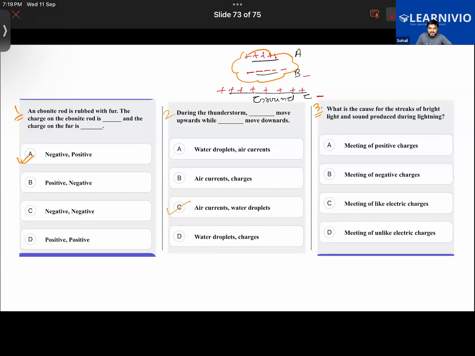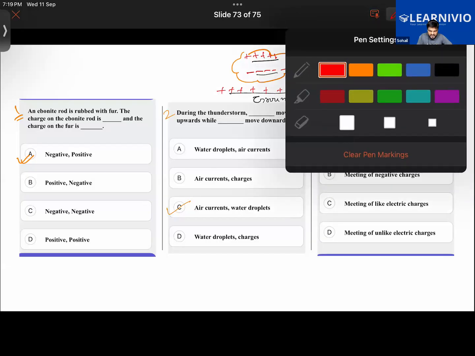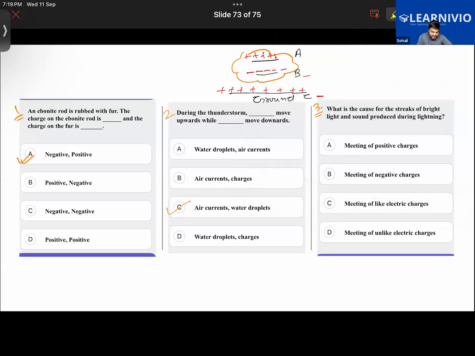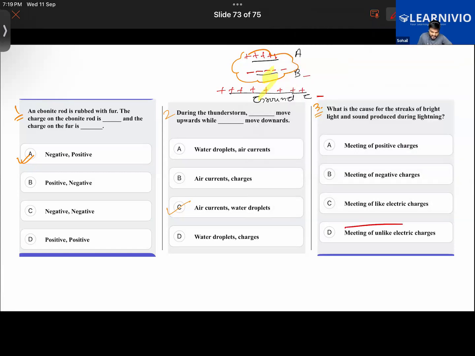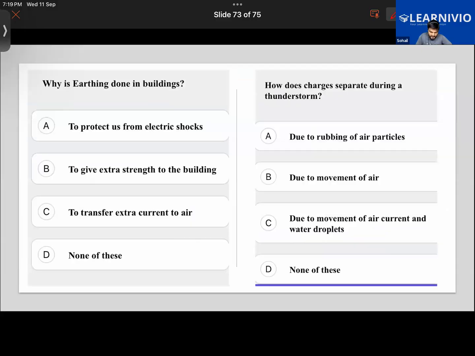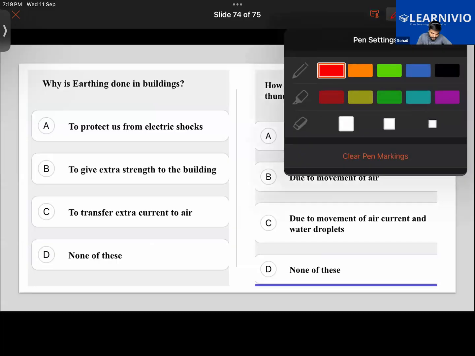And for the third one, see what happens in the case of lightning, that there will be discharge, a huge discharge takes place here. So this negative charge from the cloud comes in contact with the positive charge. So these are two unlike charges now. So unlike charges are meeting here. Getting it, everyone? So that's the thing.